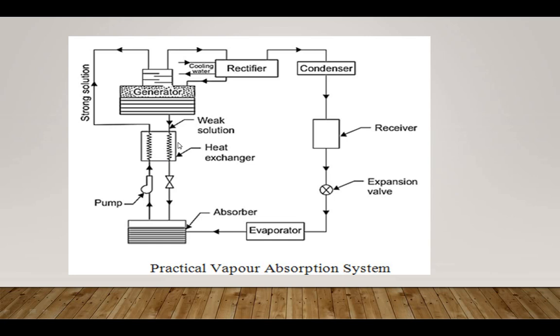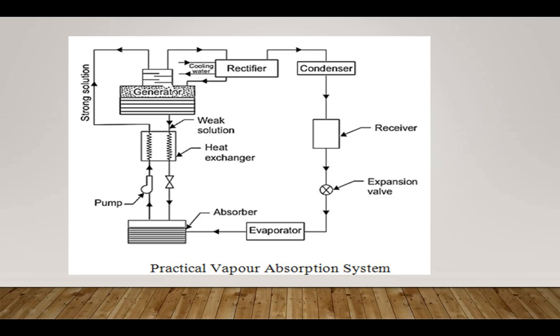In the generator this warm solution is further heated through the coils. You can see here in the generator there are coils. That's why this warm aqua solution is heated again here in the generator. Sometimes coils are used for heating purposes, and sometimes gas or electricity is also used in the generator. So the ammonia vapor is driven out of the solution.